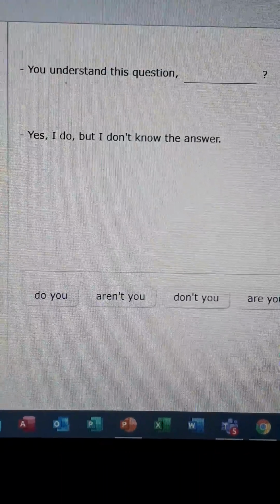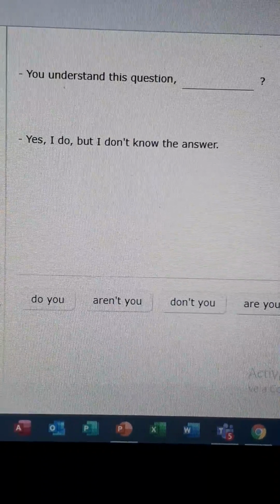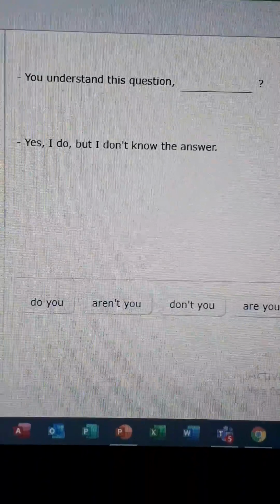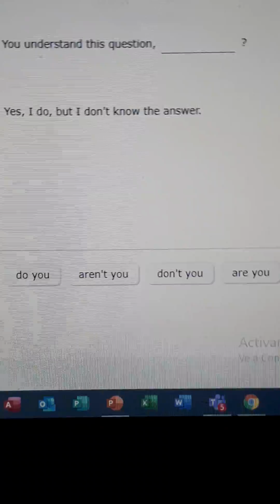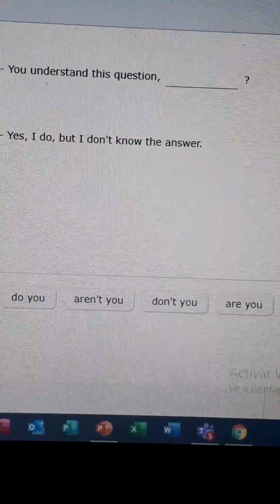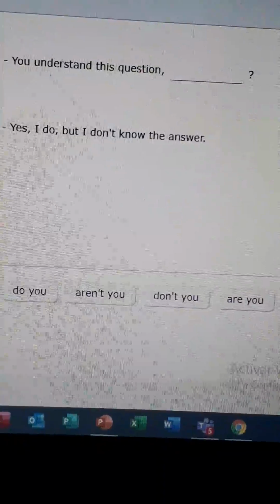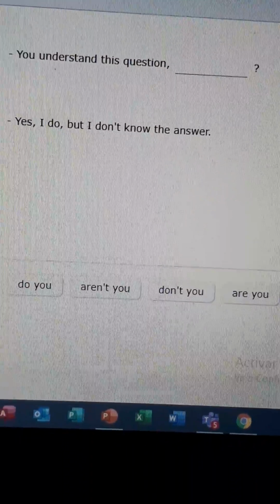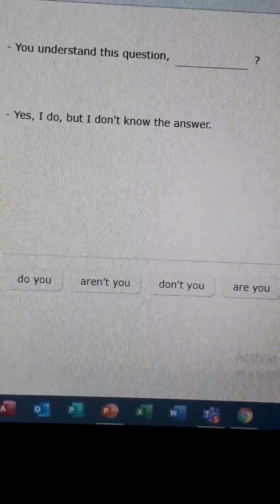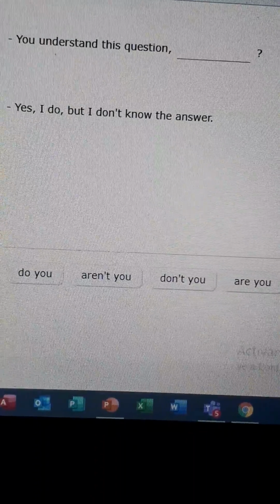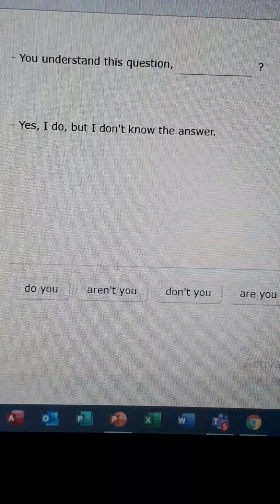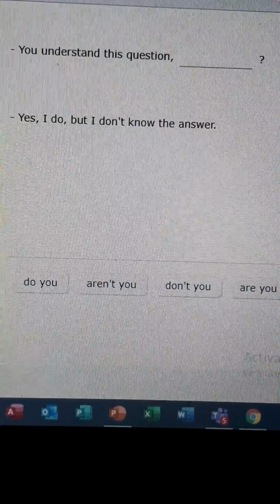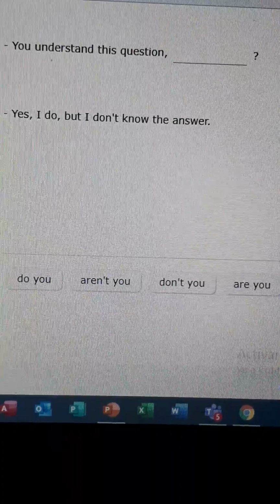Okay, guys, and finally we reviewed the tag questions. Remember that the tag questions we are going to use as a way to confirm the same statement, but in the opposite way. For example, if it is positive, the tag question is negative. If it is negative, the tag question is positive.